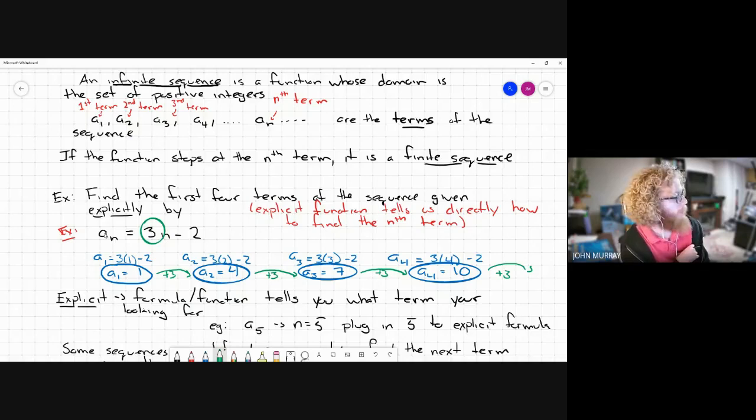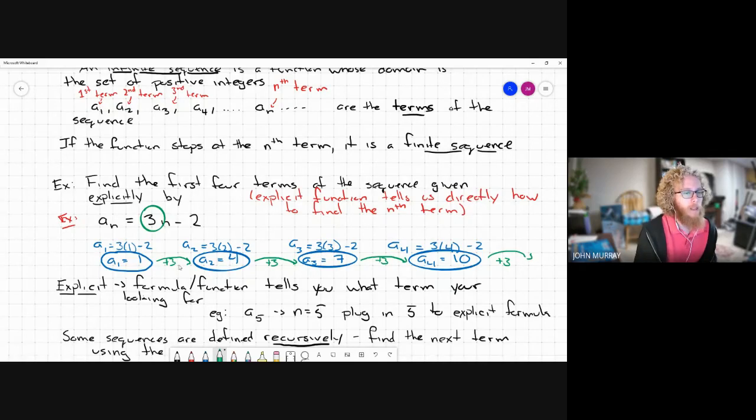If I wanted to find the 101st term, right? It would take me a while if I started with 1 and did plus 3, plus 3, plus 3, and I had to do that 100 times. But with this, I can just plug in 100, and that would be 300 minus 2, so I know the 100th term is 298. Okay, so that's what's nice about the explicit form.